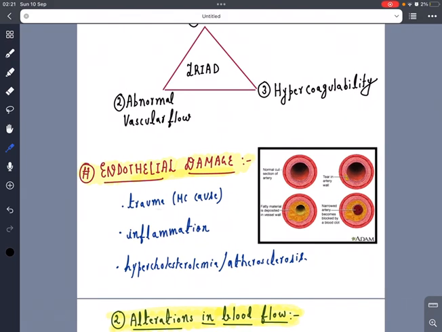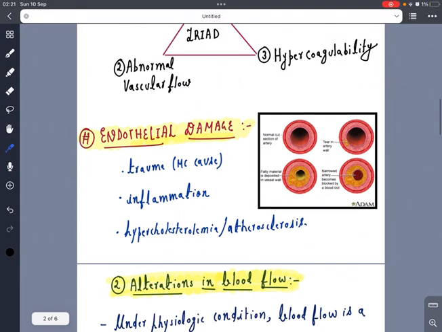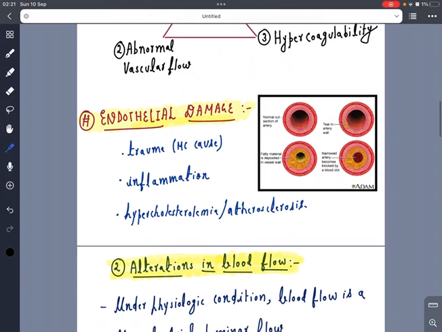Number 1 is the trauma, which is the most common cause because it will cause a direct endothelial injury. Inflammation: the neutrophils, while rolling and adhering on the surface of the endothelium, will cause direct endothelial damage. And lastly, hypercholesterolemia or atherosclerosis. In this case, the oxidized LDL that is present in the macrophages, also known as the foam cells, will directly cause damage to the endothelium of the blood vessel, causing the endothelial damage.